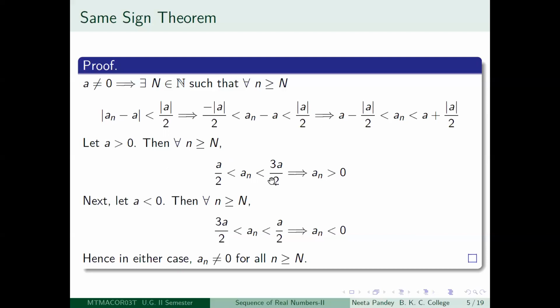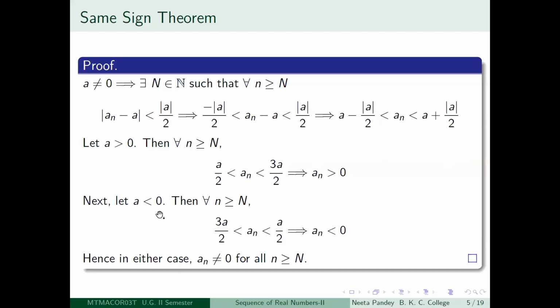So therefore a_n is greater than 0 for all little n greater than or equal to capital N. Is it clear? 0 is less than a by 2 less than a_n less than 3a by 2. So a_n is going to be greater than 0, and that is true for all little n greater than or equal to capital N. So a_n has the same sign as a after the capital Nth term.